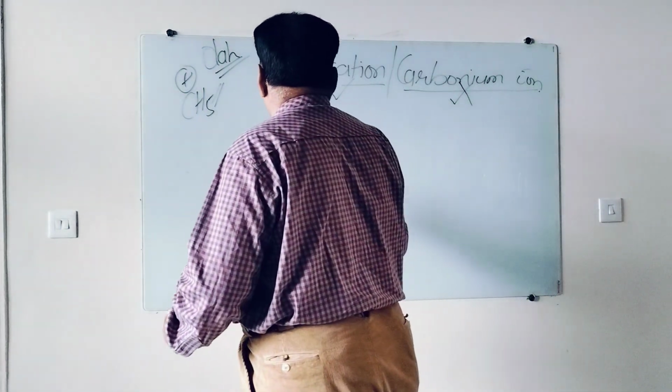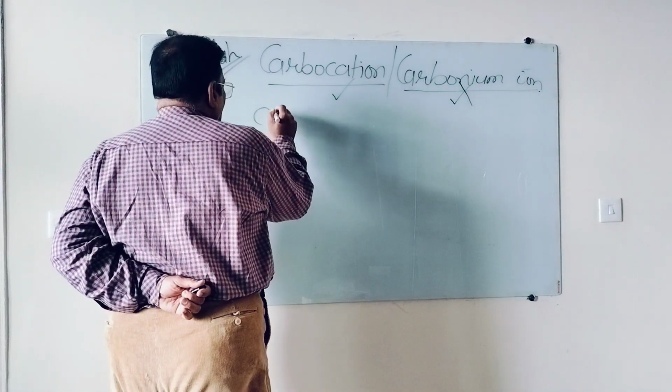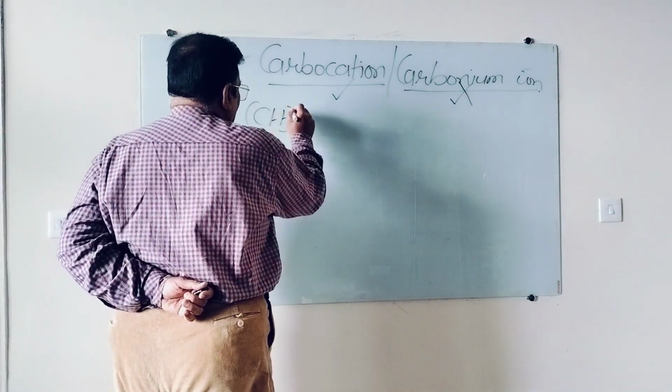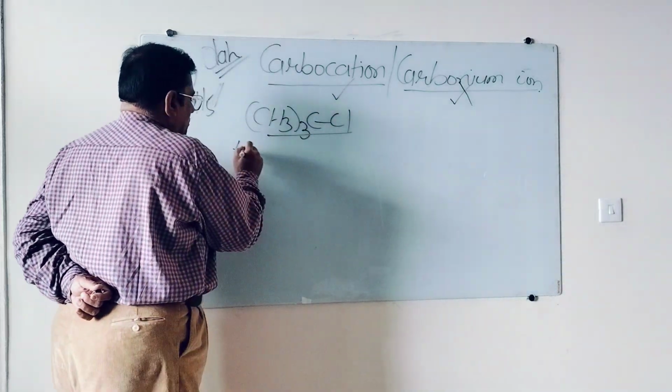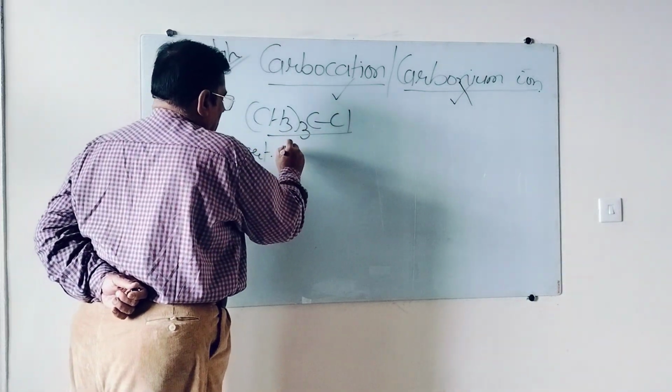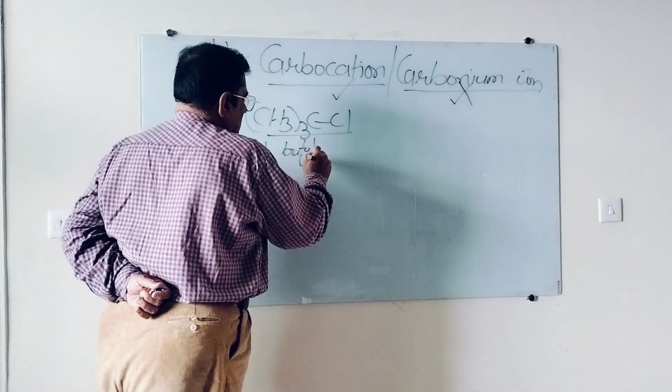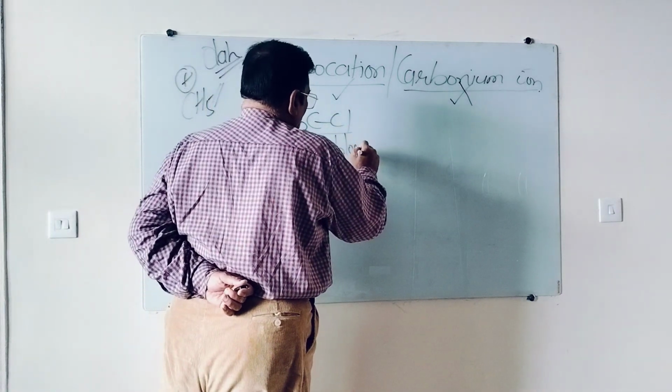What do you mean by carbocation? I am taking a simple example. This is tertiary butyl chloride, right? Tertiary butyl chloride.